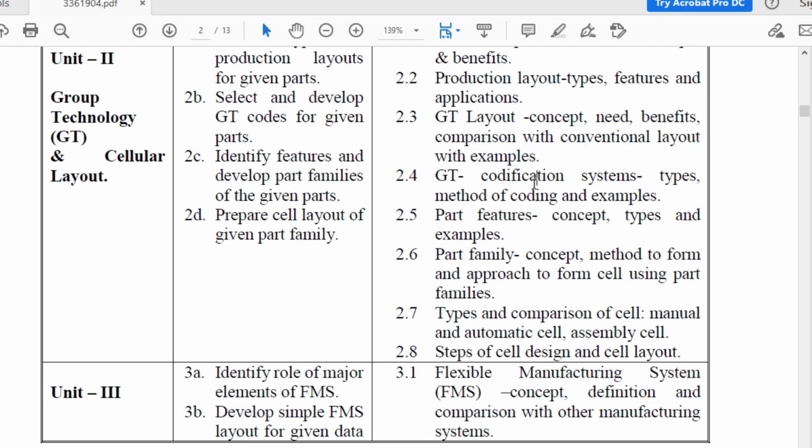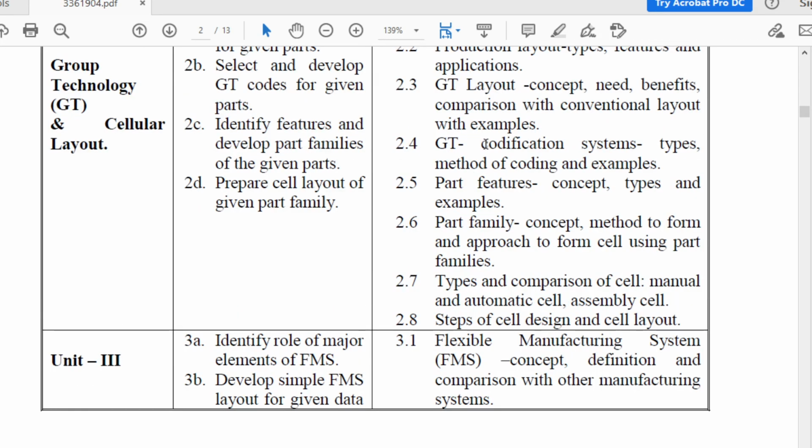Okay, then after that, in GT you are going to study codification system. Then what are the types of coding system, methods of coding and examples. In this topic, in group technology, different types of coding systems are used. So in this topic you are going to learn how to code a part family, what the different types of coding are, okay, with example. So all this you are going to study in this topic.